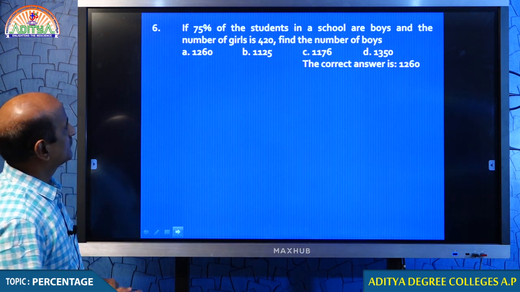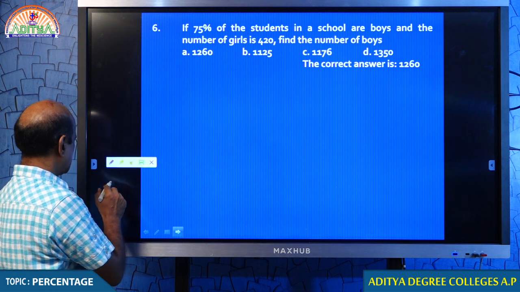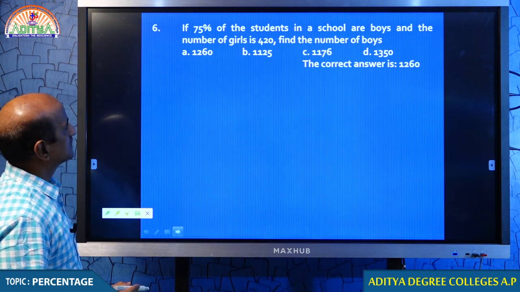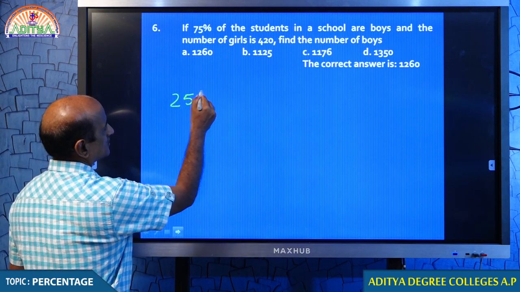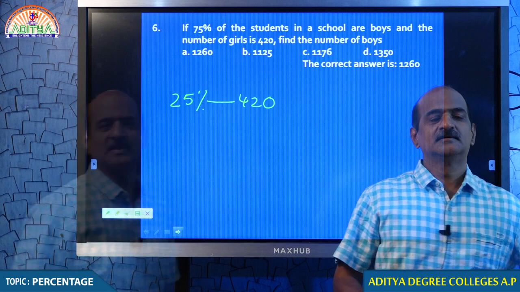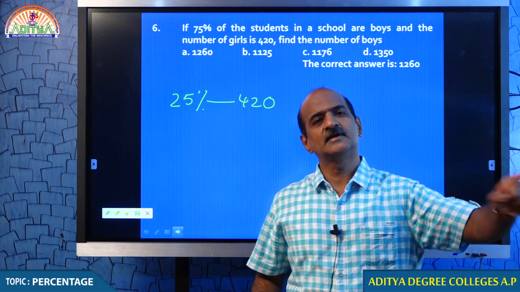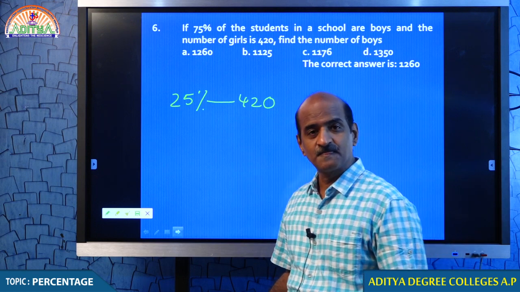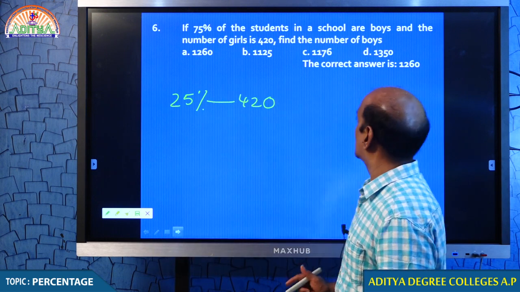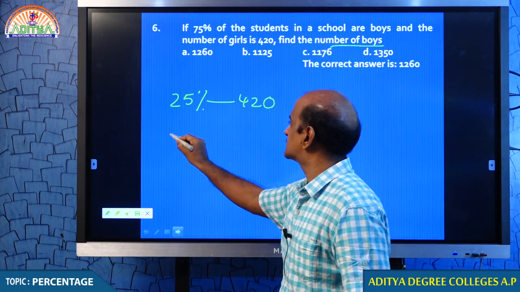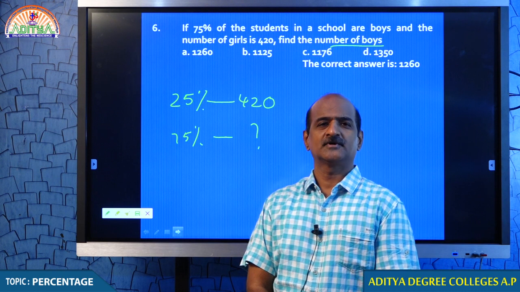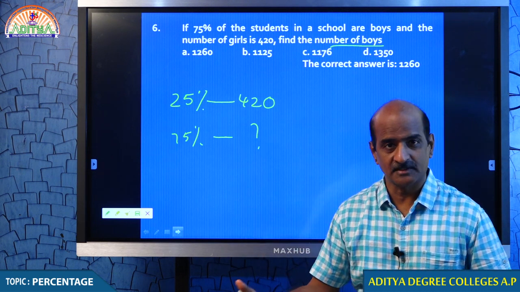Now, students, I think there is no confusion in handling this kind of questions. 75% students in a school are boys, and hence 25% should be girls, and those 25% is given 420. So, girls are 420. Therefore, 25% is 420. What you are asked to find? Number of boys. Number of boys in the sense you are getting 75%. I hope you understand this. I think I can go ahead.